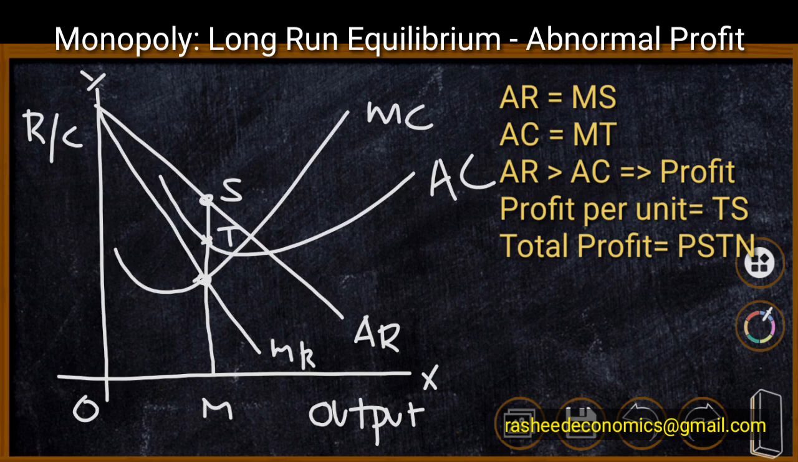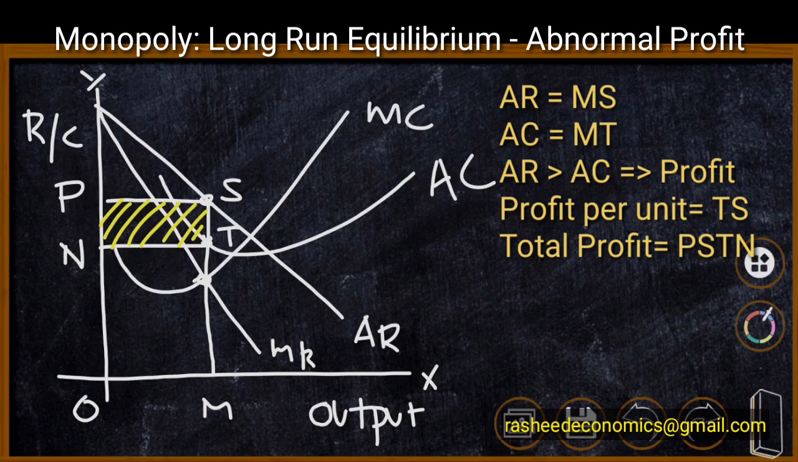Therefore, profit of the firm is equal to TS per unit, and the firm produces OM level of output. Automatically, the firm will be earning PSTN, that is the total shaded area, as abnormal profit. The firm is earning PSTN abnormal profit. Per unit profit is TS. This is the long run equilibrium condition of a monopoly firm.